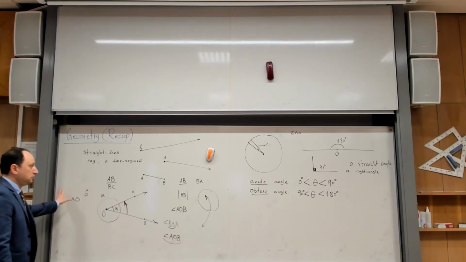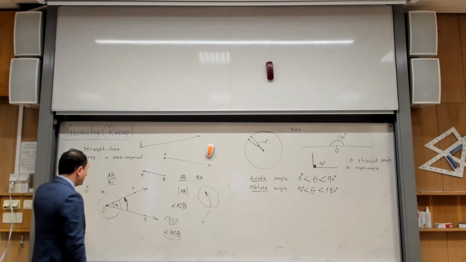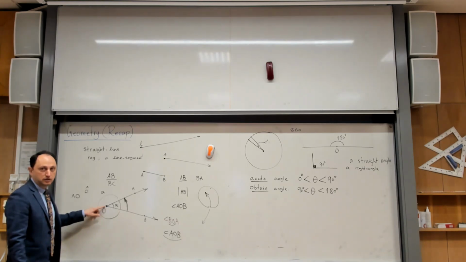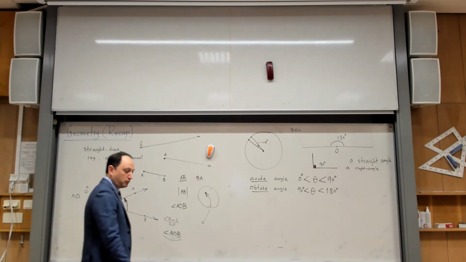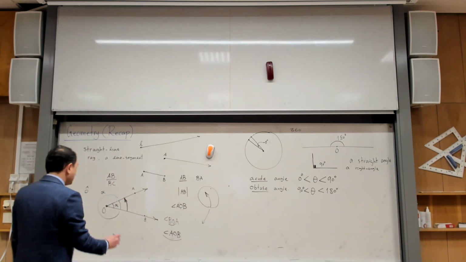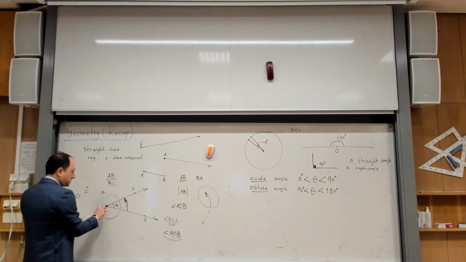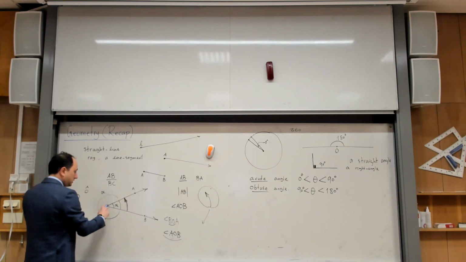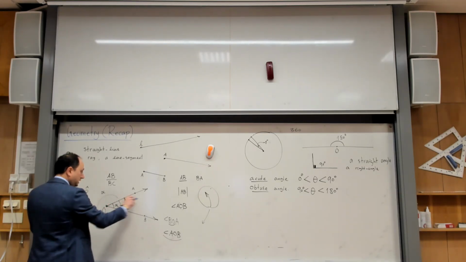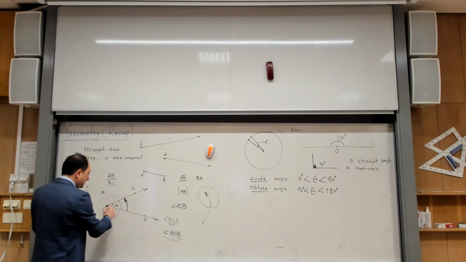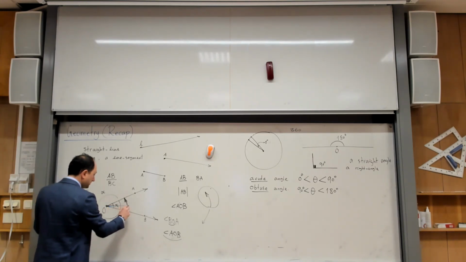Okay, but then we also have another concept related to an angle that is called the angle bisector, the bisector of the angle. And what is that? The bisector of any angle is the ray which starts at the same vertex and goes inside the angle, but bisects the angle into two equal pieces.